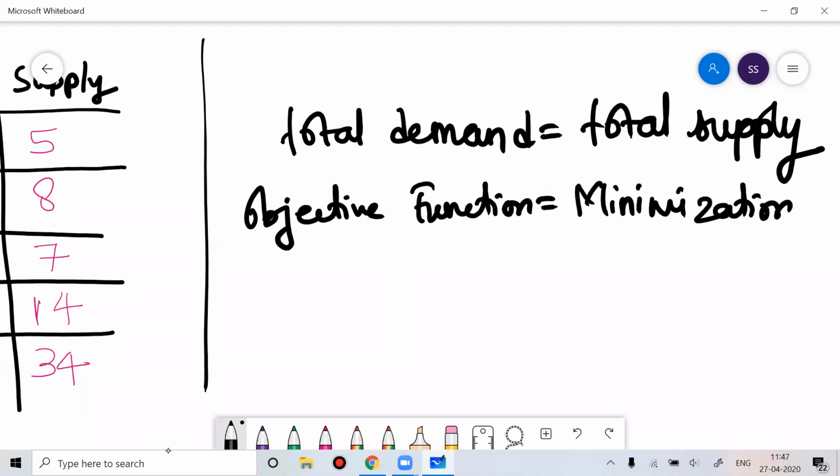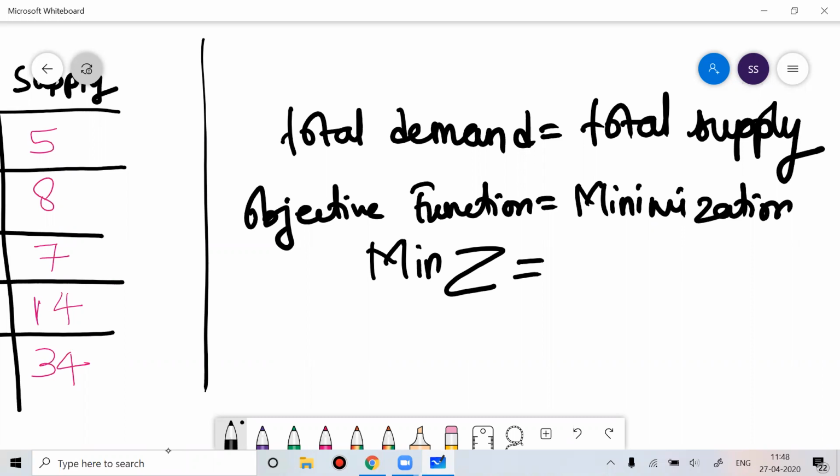I'm going to teach you a lot of methods here: the least cost method, the matrix minima method, the Vogel approximation method, and then we'll do the optimality test and all. Whatever I'm going to teach you can work only when the objective function is minimization. So we can solve this problem only when the objective function is minimization.